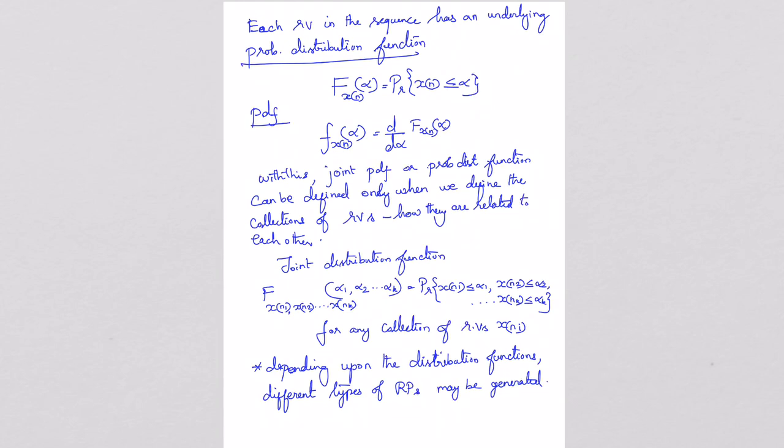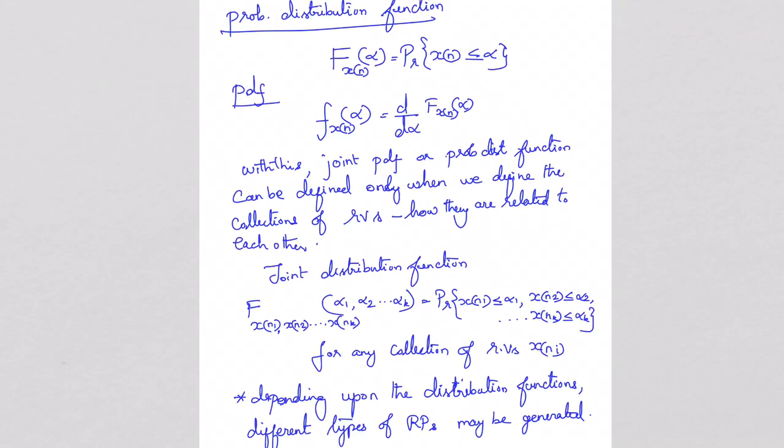So with this, not only the probability distribution and probability density function, if you have more than one random variable, then we need to express them with the joint probability density function and joint probability distribution function. So joint PDF and joint probability distribution functions can be defined only when we define the collections of random variables, how they are related to each other, right? Here, the first two expressions, F x of n and f x of n, give information about only one random variable x of n.